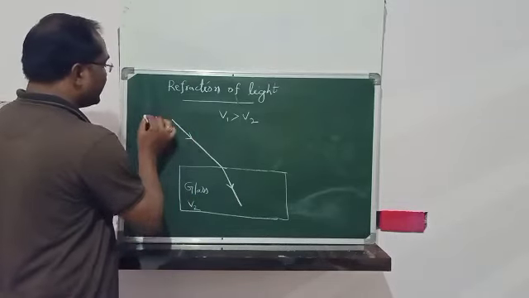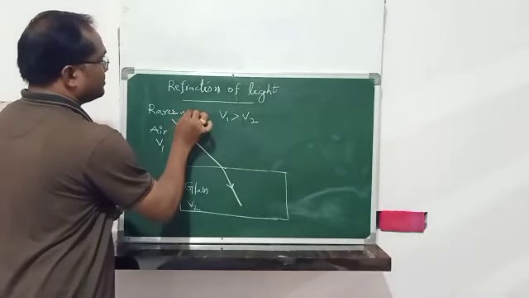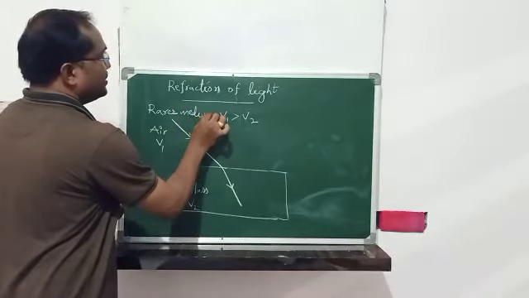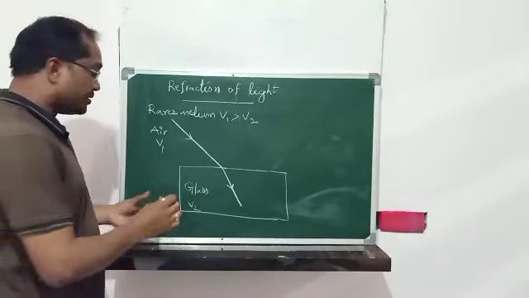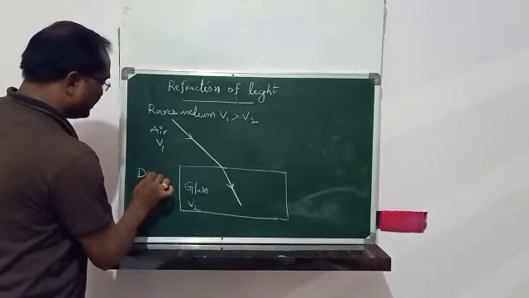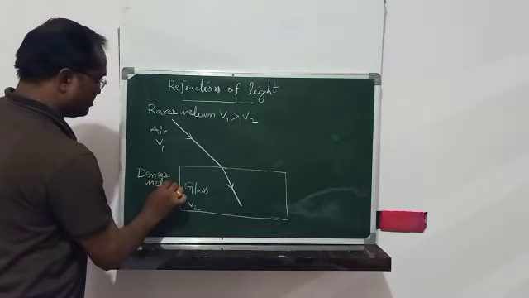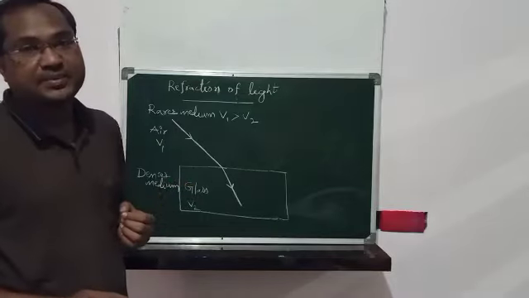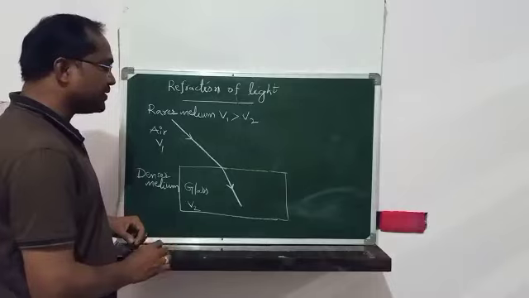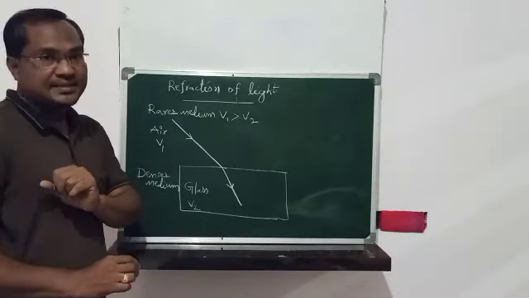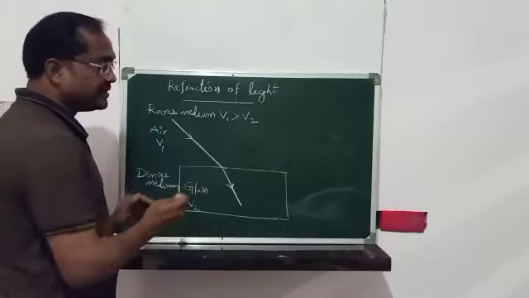This air medium is called rarer medium. This glass medium is called denser medium. So whenever a light ray enters from rarer medium to denser medium, the light ray will